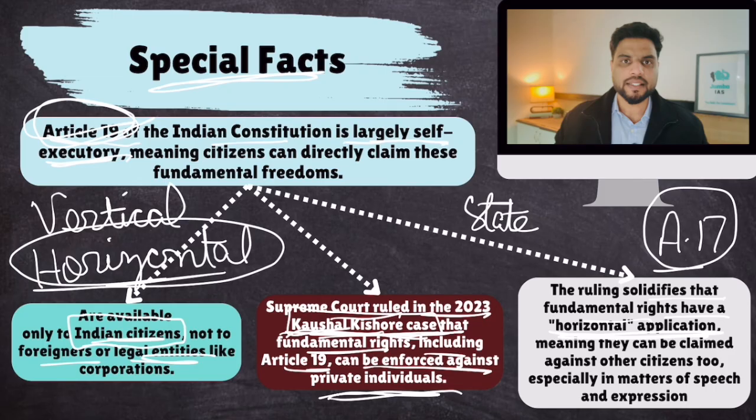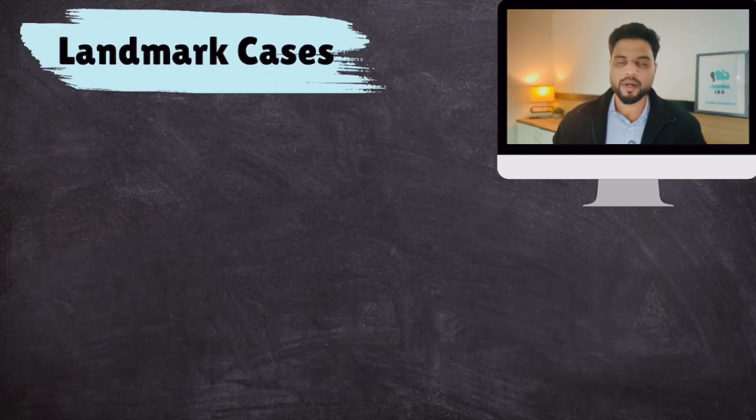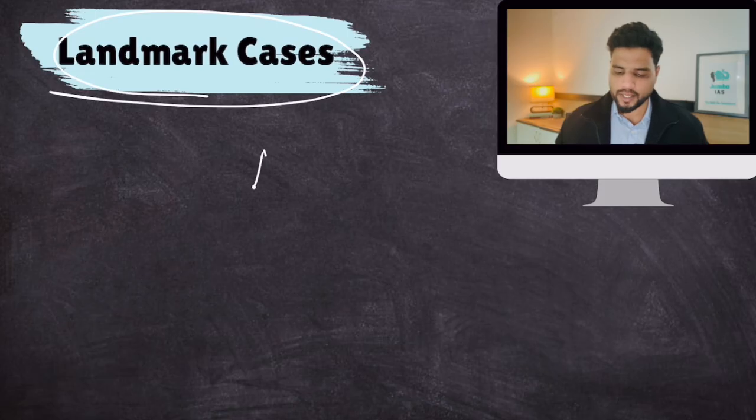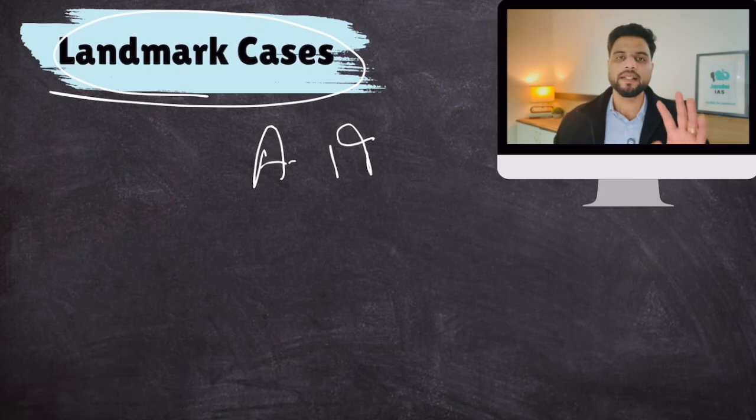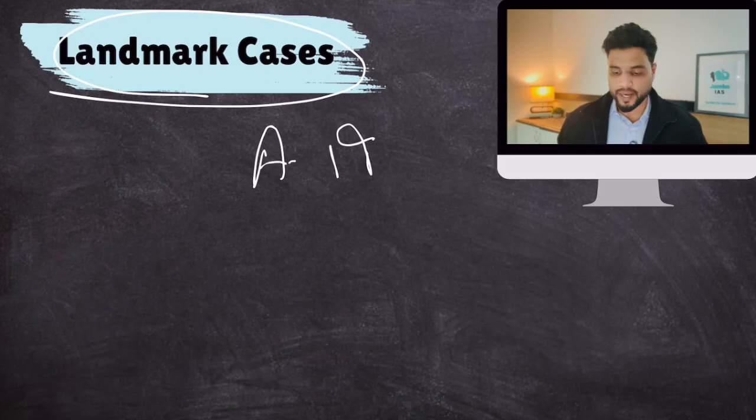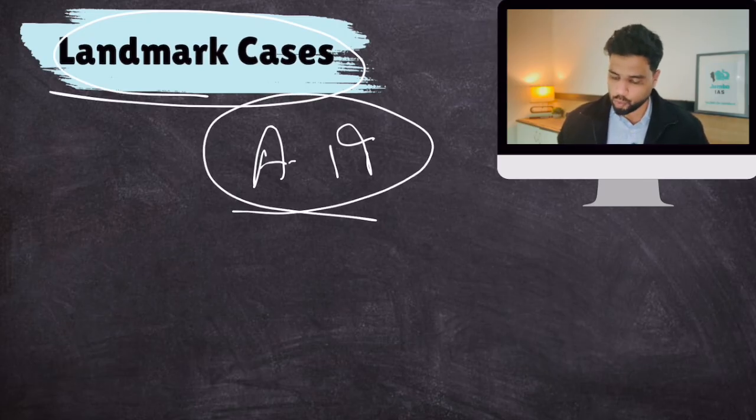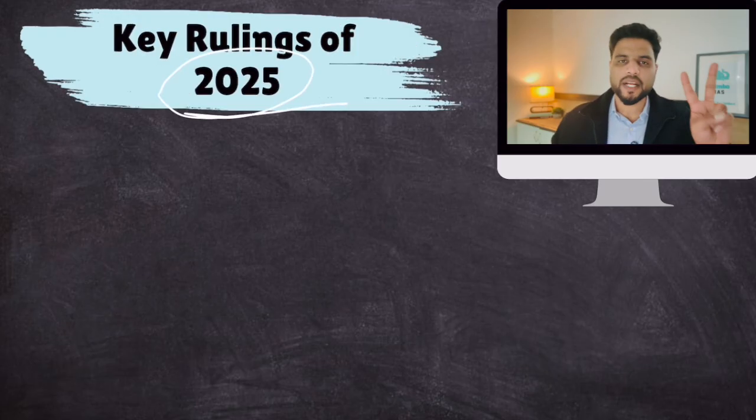There are many rights that are vertically applicable only. Okay, like right to equality, then many others, freedom of religion and all, they are vertically applicable. But Article 19 is horizontally applicable. Remember this part. Okay. Now, in your notes, I have given two tables. One table mentions all the landmark cases, Supreme Court judgments with respect to Article 19. And then there are 4-5 cases with respect to Article 19 in the year 2025. These two tables are given in your notes. Do go through them as well.